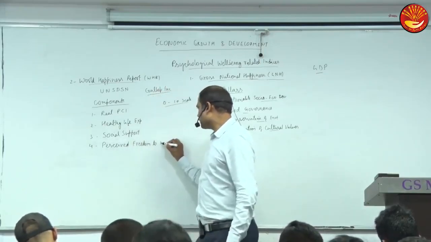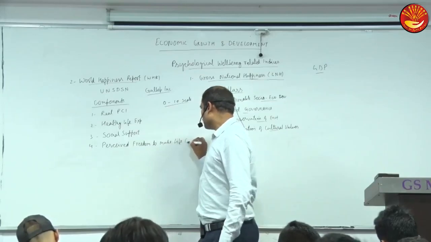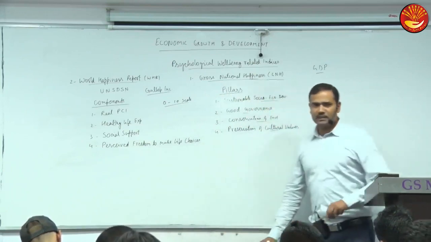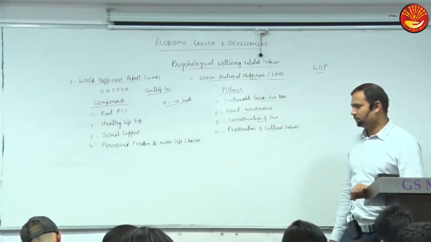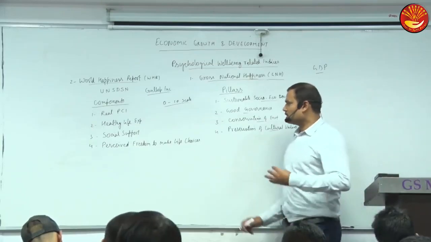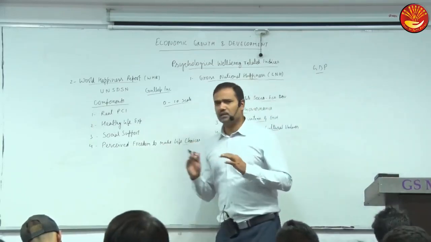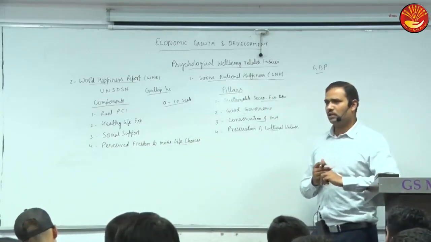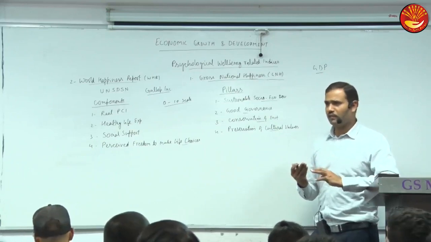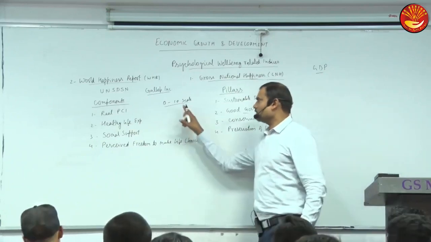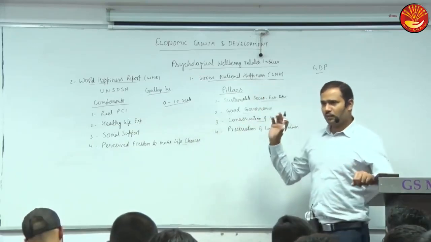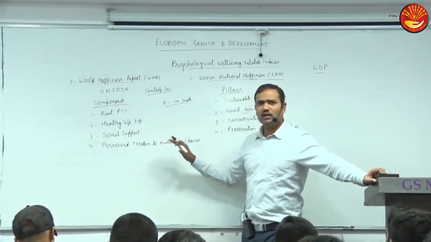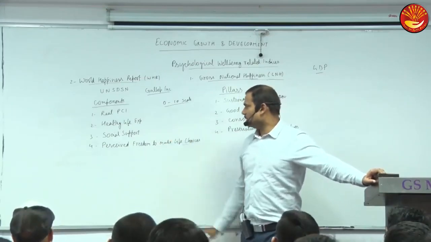Perceived freedom to make life choices. Life choices means some important decisions of life. Do you think you have the freedom to take important decisions of your life? Is it important or not? You can take decisions, you have some control over your life. Here again this is a pure psychological variable, so it depends on your perception. They will ask to what extent you think you can take important decisions of your life, on a 0 to 10 scale.